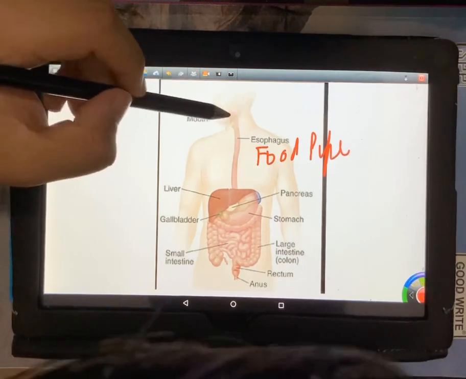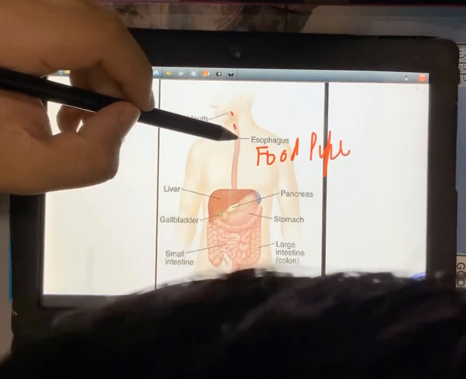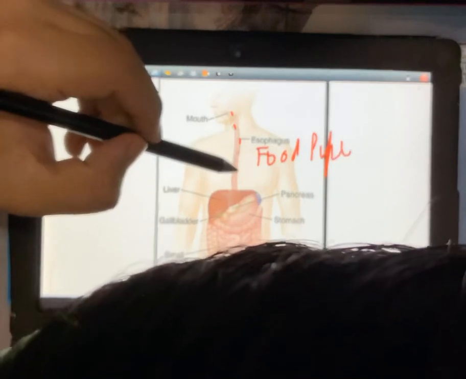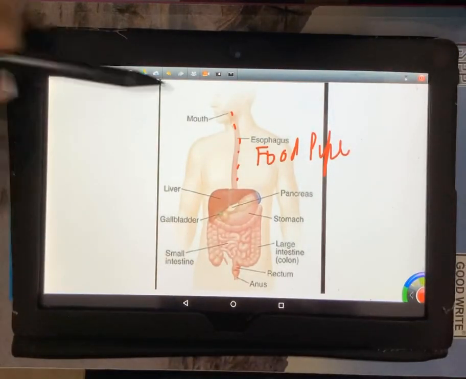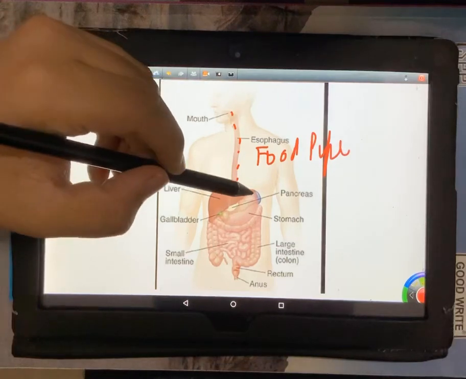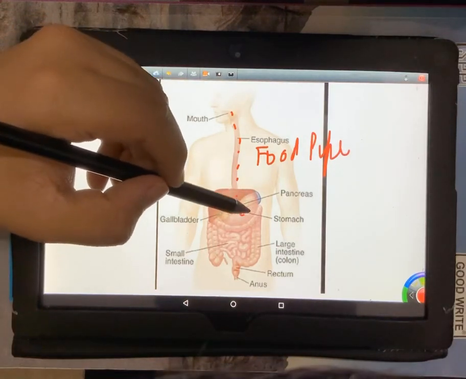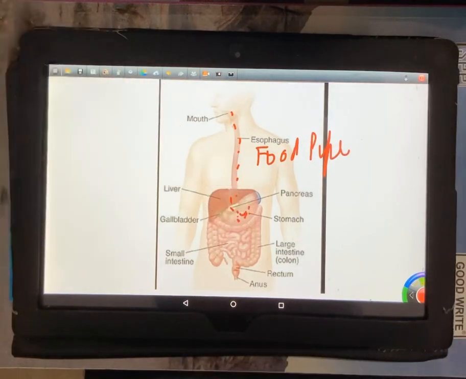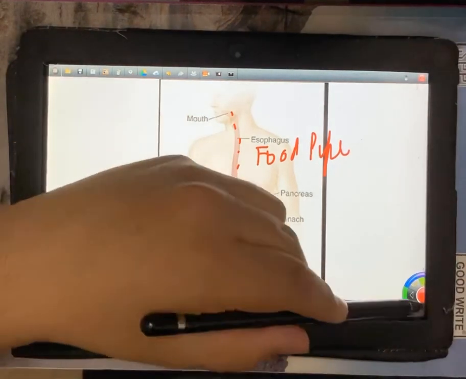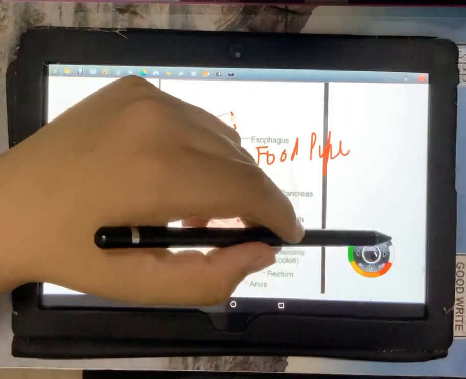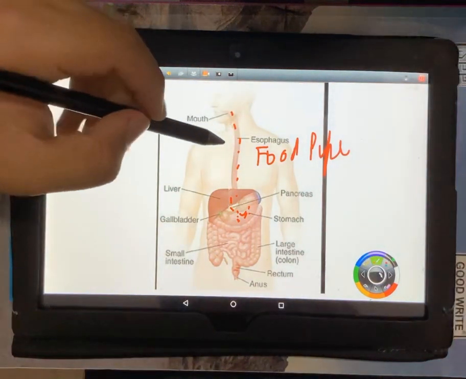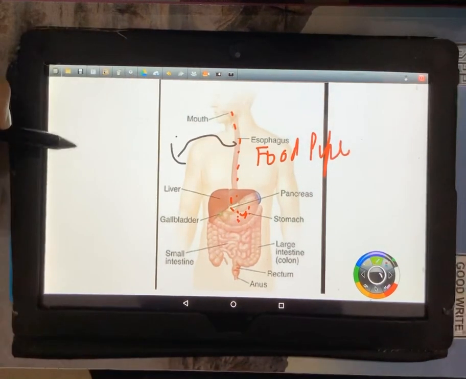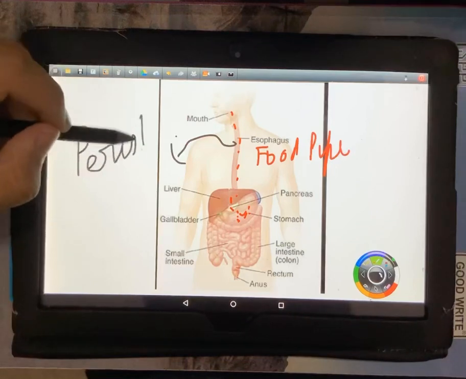The role is only that the esophagus transports the food particles, which when mixed with saliva are called a bolus, to the stomach. That is the only role of the esophagus. Now one important point: the transporting of food particles by the esophagus happens through a movement which we call peristalsis.